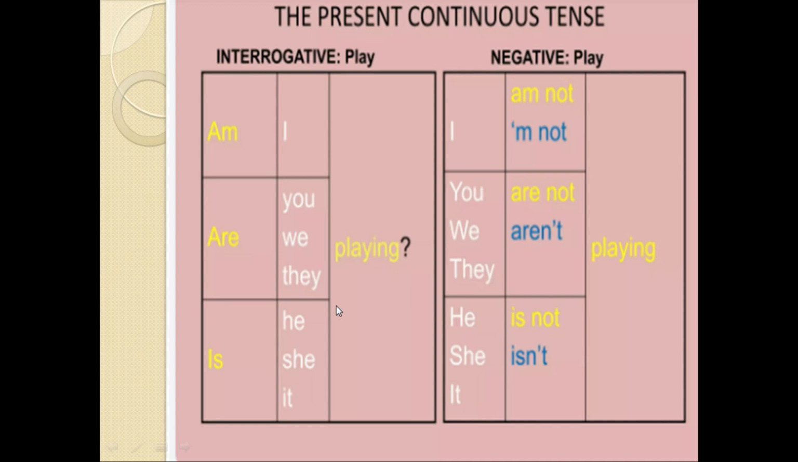For the negative sentences, we are just going to put not, and the verb will be the same. You are going to put ing. In positive, negative and interrogative sentences, you just have to put ing with the verb, and change the helping verb according to the subject. I am not playing, you are not playing, we are not playing, they are not playing, he is not playing, she is not playing, and it is not playing. So these are the interrogative and negative sentences.